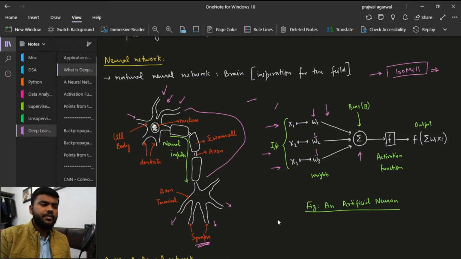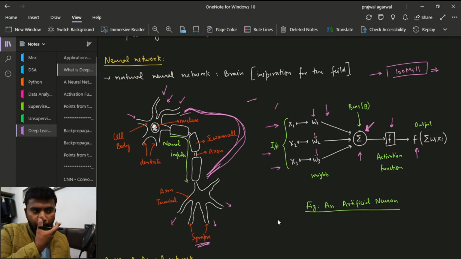This is the processing unit, which is equal to this part, the path through which the signal has to travel. This is where the processing happens, and finally we have some activation function, and then we provide some output. So this is the structure of an artificial neuron.